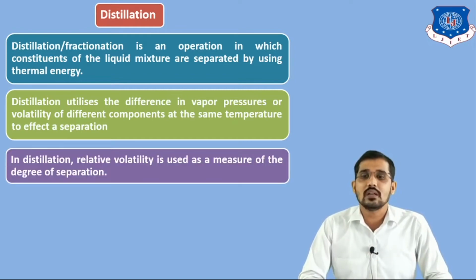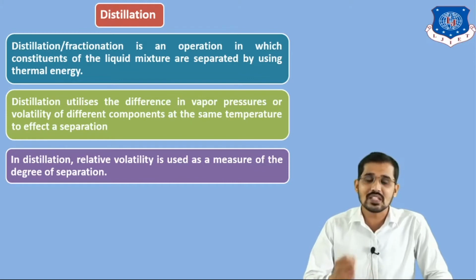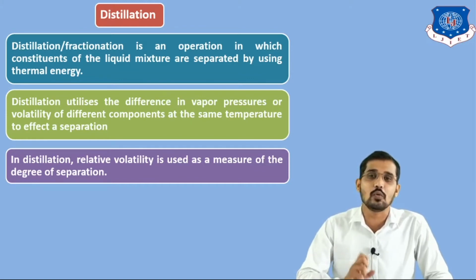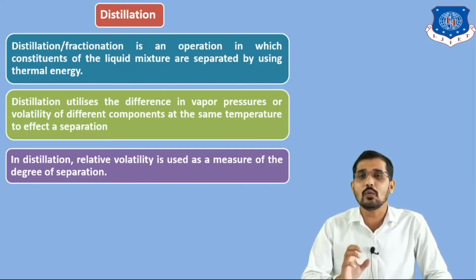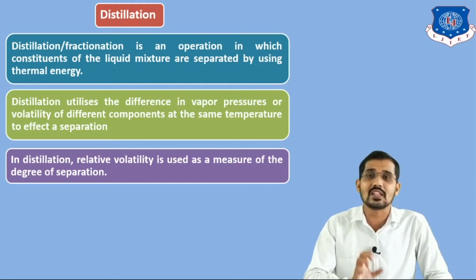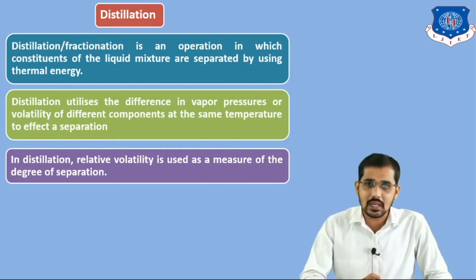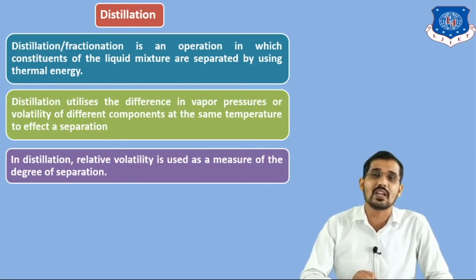The next point is, in distillation, relative volatility is used as a measure of the degree of separation. It means how much separation is possible in a given separation by using distillation, and that is given by the relative volatility. Relative volatility can be represented by alpha AB, where A is component A and B is component B. The formula for alpha AB is (YA divided by XA) divided by (YB divided by XB).